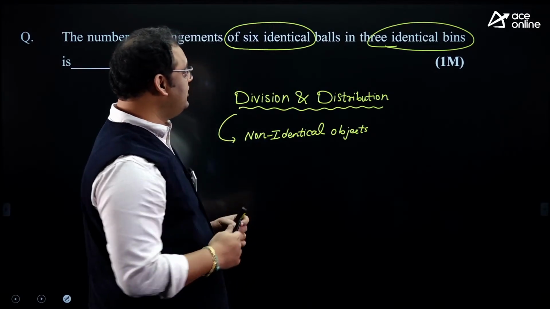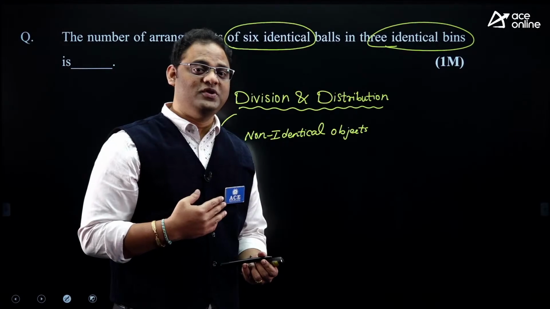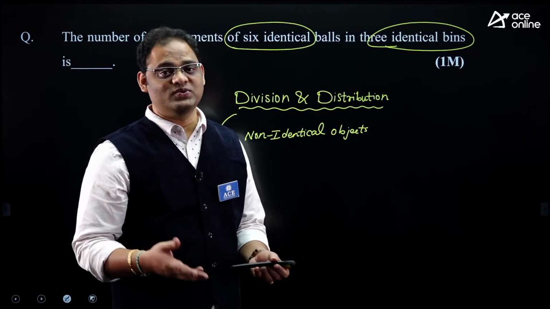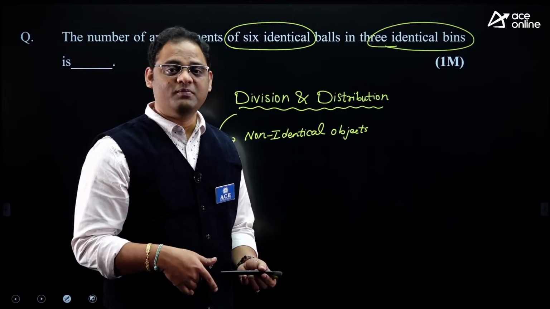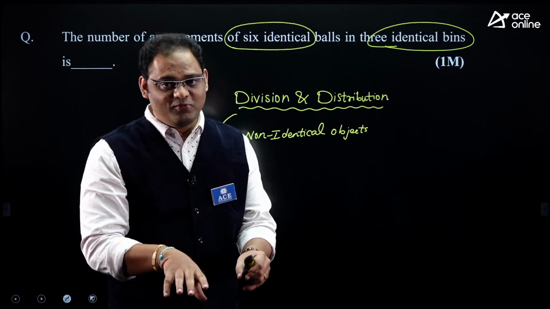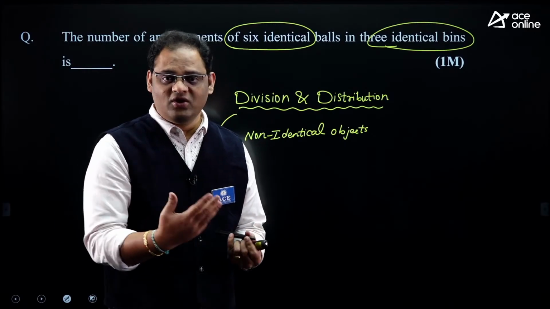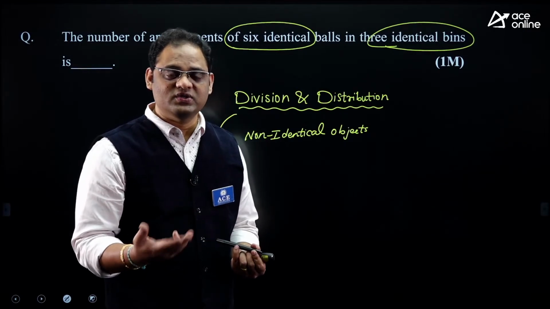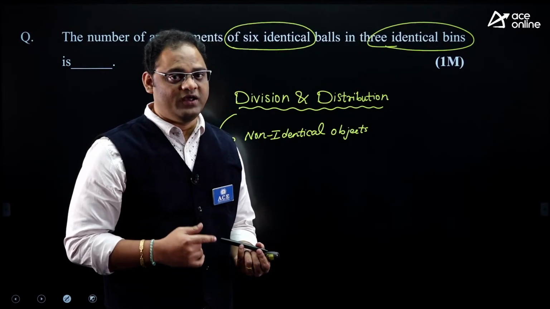But the given question has identical objects. When identical objects come into your picture, you may think of n plus r minus 1 C r minus 1, or n minus 1 C r minus 1. But here the question is identical balls, and whatever formulas I discussed, those two formulas, n plus r minus 1 C r minus 1 and n minus 1 C r minus 1, are also okay for numbered boxes.